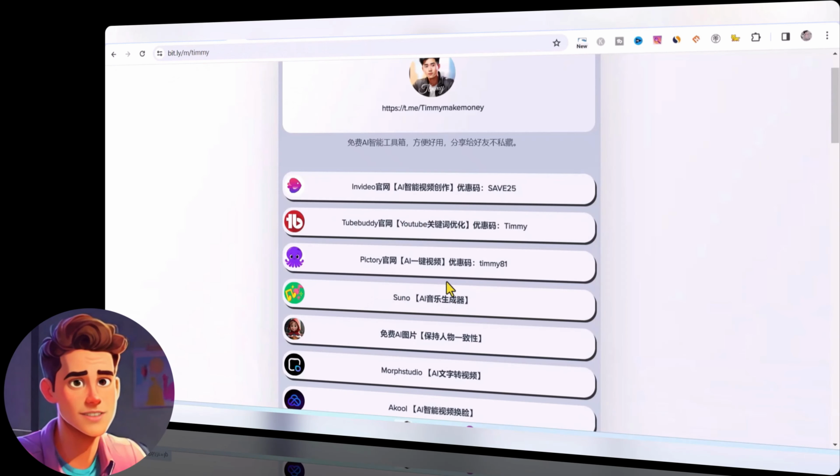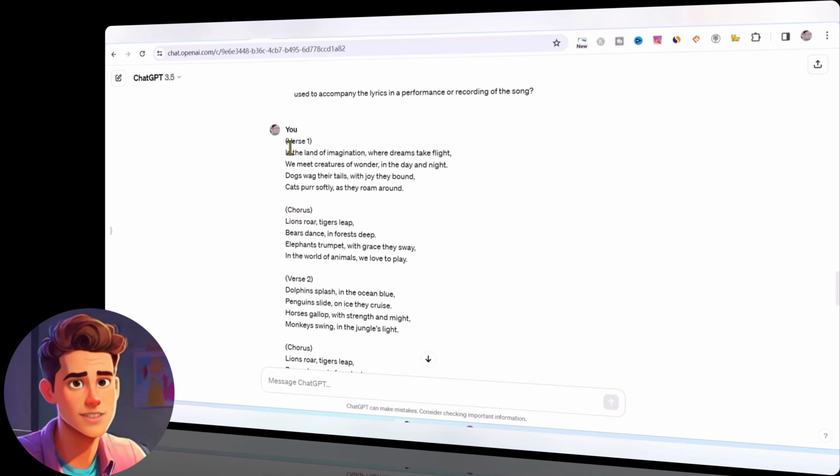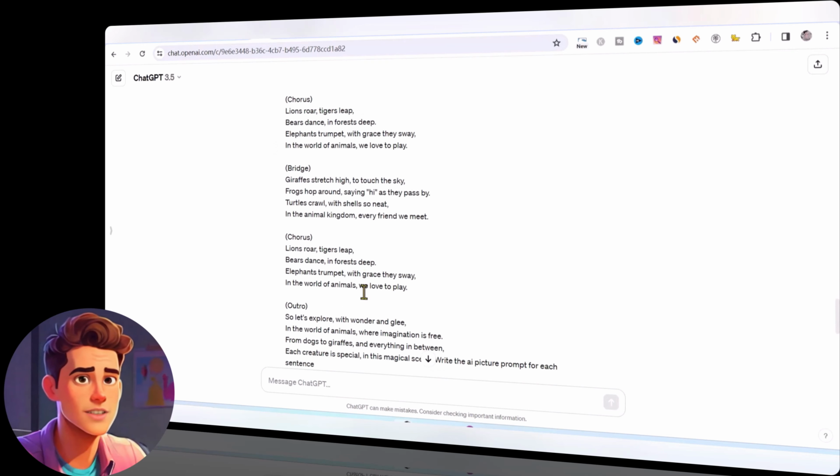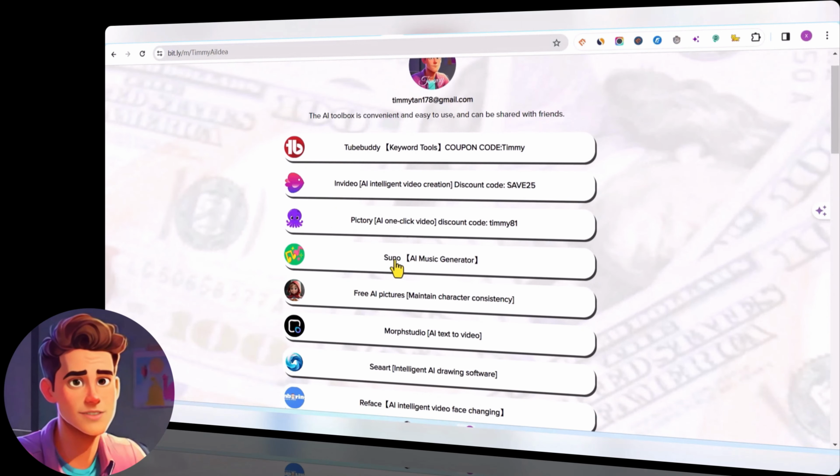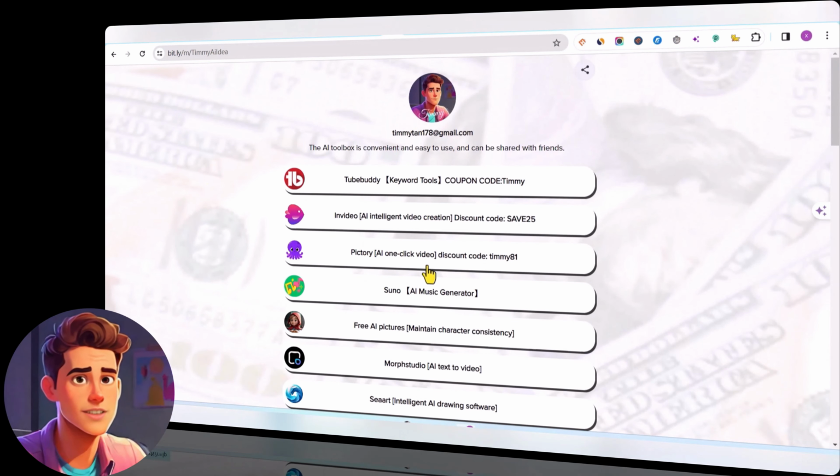Next, created through Chat, generate a piece of music. So I went directly to Chat. Copy the content I just generated. After copying these lyrics, we come to the AI toolbox. Find out if you can create music from text. That is to say, the lyrics we just mentioned. Websites where you can create music.